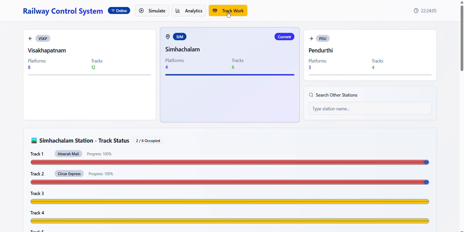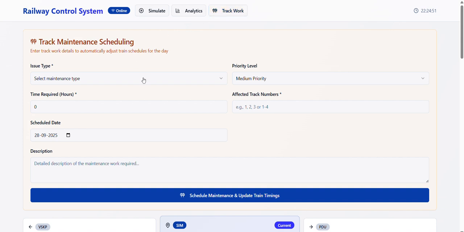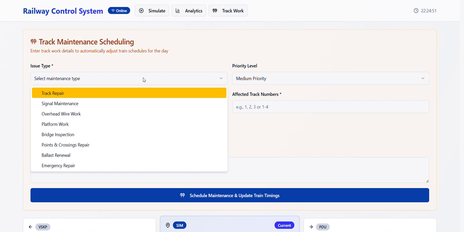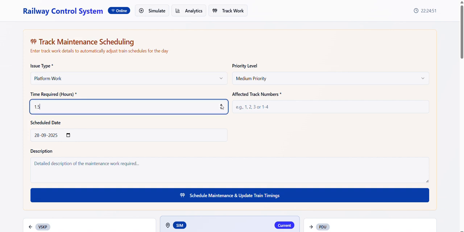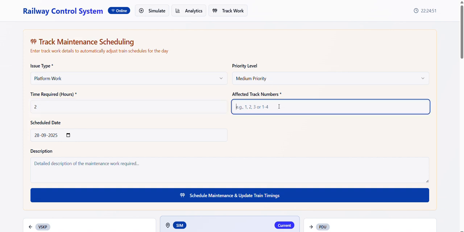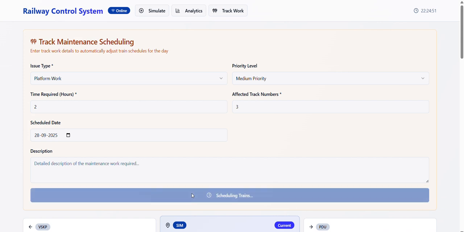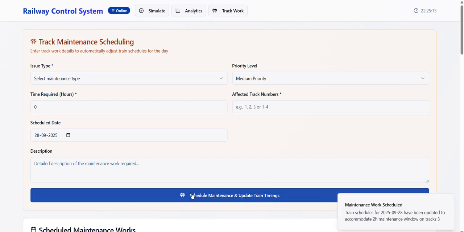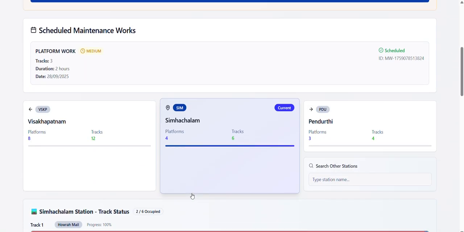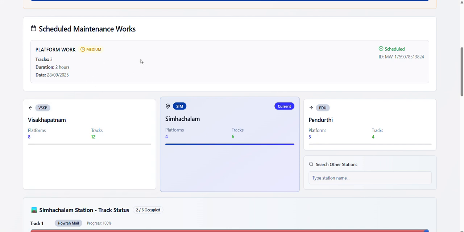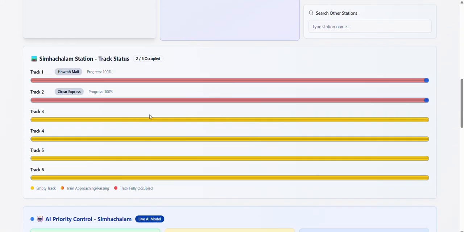And if there are any train delays due to any reason, the issues could be like train repair, signal maintenance, overhead wire work, and so on. I'm selecting platform work, and the time required to clear this issue is 2 hours, and the affected track number is 3. So now I want to reschedule all the train timings and update them because I have an issue. So you can see here, based on this issue, all the trains have been rescheduled.